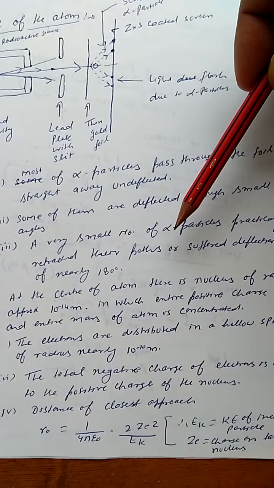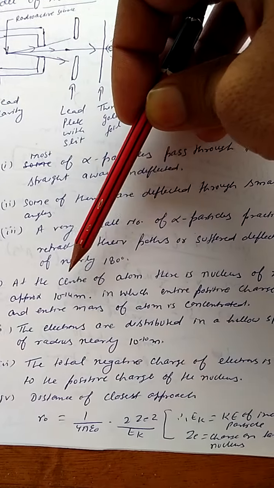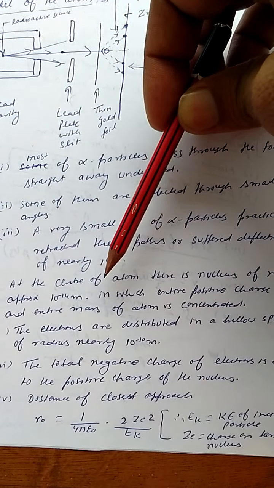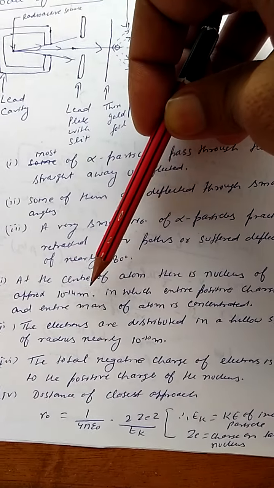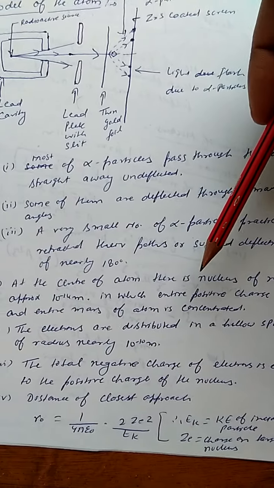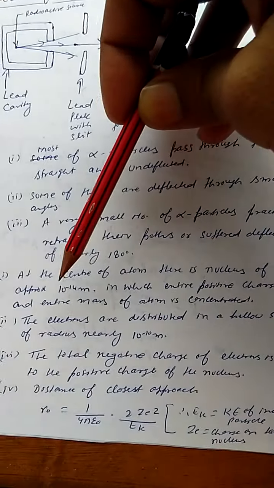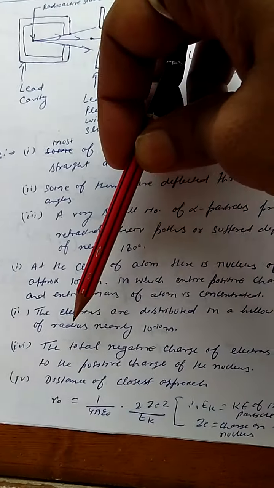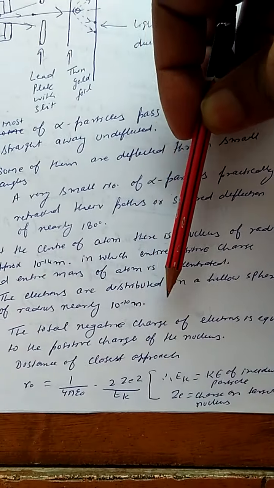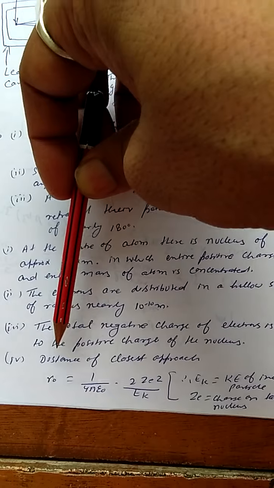Conclusion: at the center of the atom there is a nucleus of radius approximately 10 to the power minus 14 meter, in which the entire positive charge and entire mass of the atom is concentrated. The electrons are distributed in a hollow sphere of radius nearly 10 to the power minus 10 meter. The total negative charge of the electrons is equal to the positive charge of the nucleus.